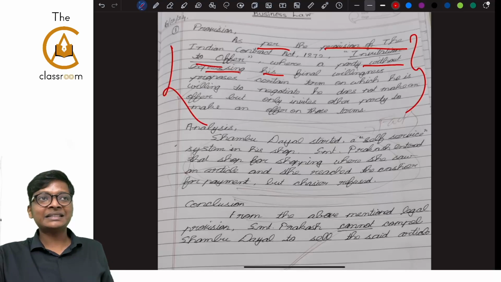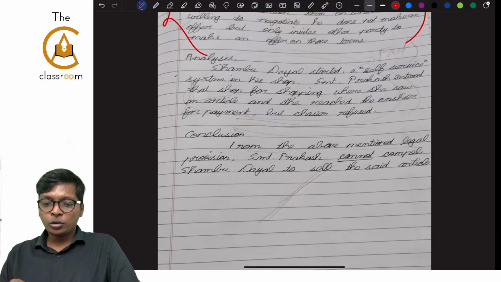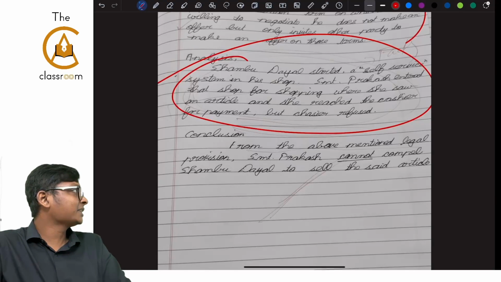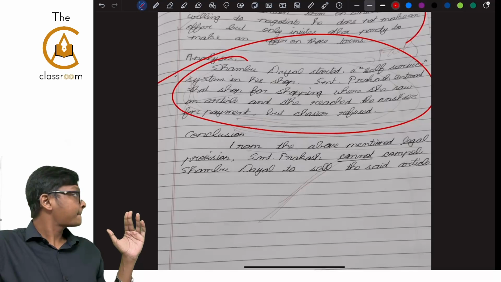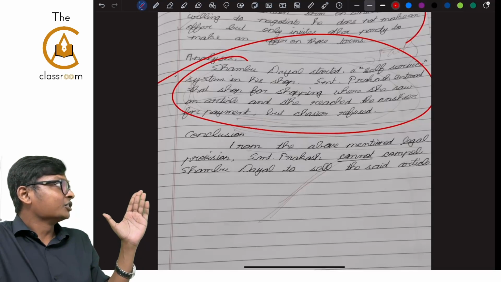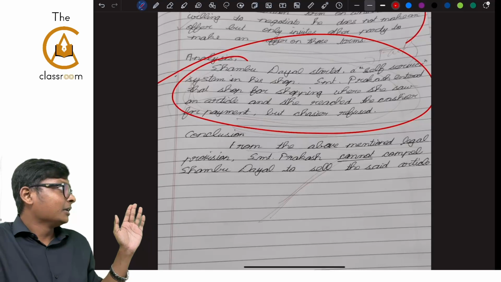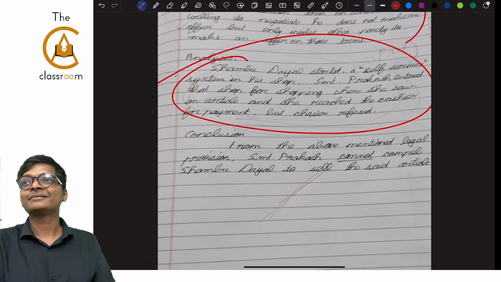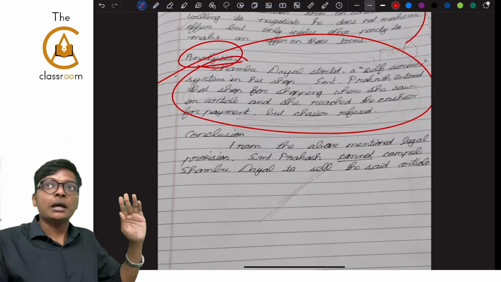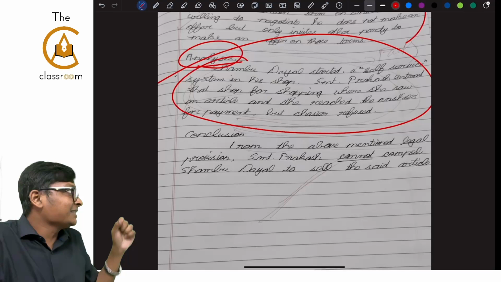Come to the second paragraph, analysis. This whole line over here in the analysis paragraph, if you see: Shambhu Dayal started a self-service system in his shop. Srimati Prakash entered the shop where she saw an article. She reached the cashier. The cashier refused. You rewrote the question and you are giving it as analysis. You can write this, but along with this you have to add the provision. You have to add the magic. What is the magic along with this?